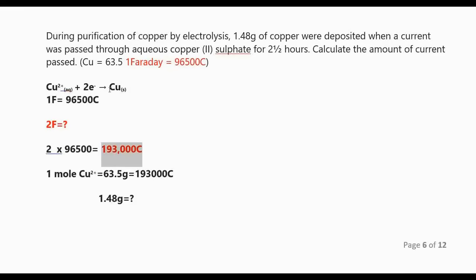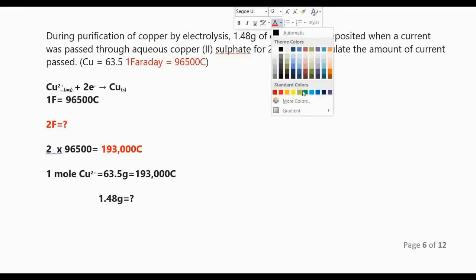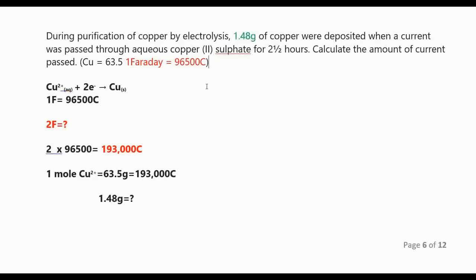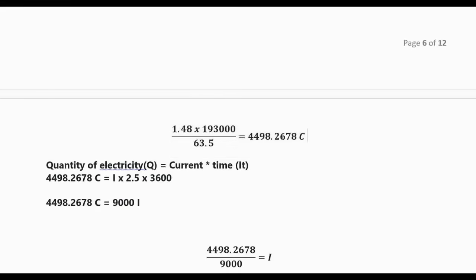63.5 is 1 mole of copper. Therefore, 1 mole, which is 63.5 grams of copper, has 96,500 coulombs. So we will ask: the mass that was deposited, how many coulombs does it contain? What is the quantity of electricity that was used to produce this? So we will ask, 1.4 grams will be what? When you cross multiply, you realize that it will give us